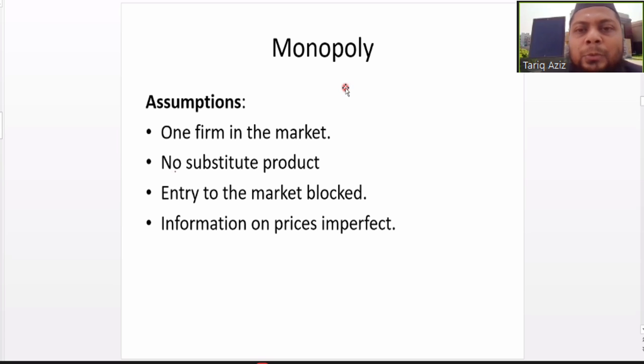And the monopoly firm has control over the price. As we talked about in the previous lectures, in a monopoly market the firm is a price maker, not a price taker. Since the firm is a price maker, we cannot predict the behavior of that firm regarding the price. So the information on prices is also imperfect.